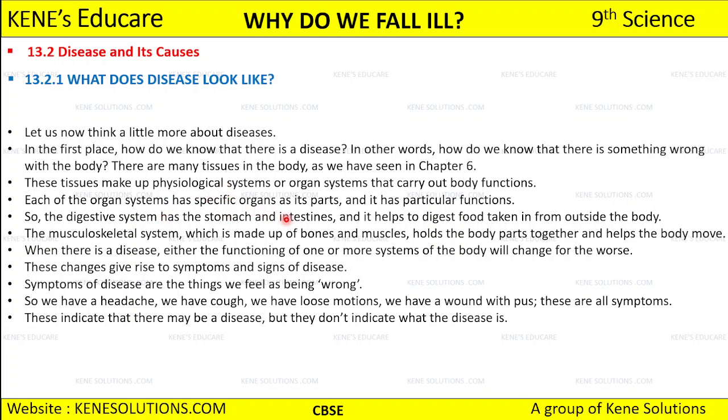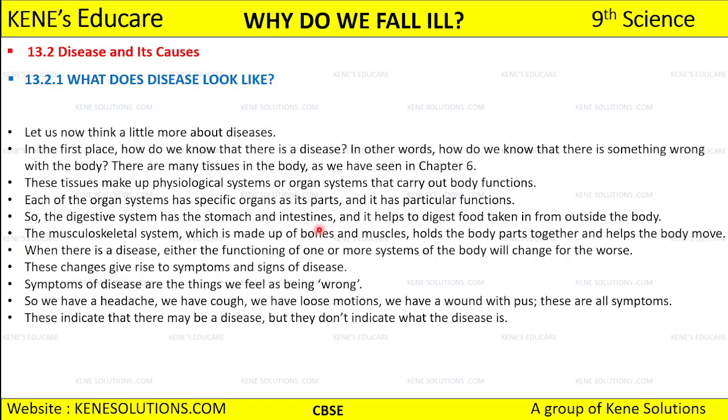Now I am an individual, and I have different organs in my body. I have a stomach, I have a liver, I have a pancreas. Each and every organ performs some function, right. The digestive system has the stomach and intestine, which help in digesting the food taken in from outside the body. Whatever food I am eating is digested by my stomach and intestine through the digestive system, right. And we have a musculoskeletal system as well.